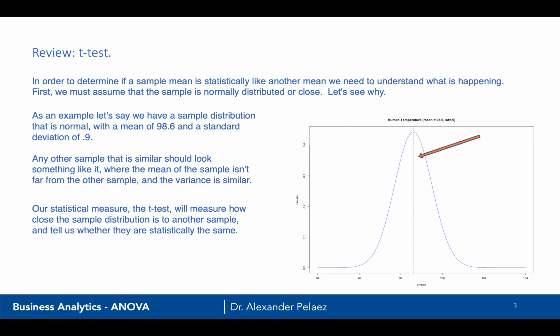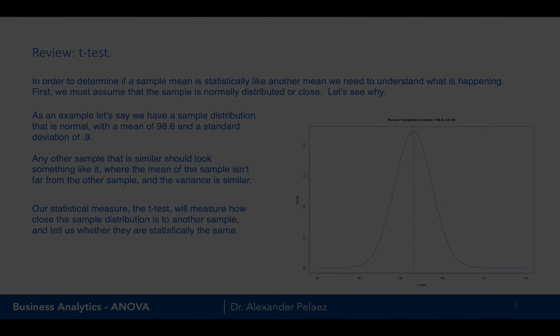If 2 groups are the same, then I should be able to take another plot that looks like this, and they should overlay with each other. Now, they won't be perfectly overlaid on each other. They might be shifted a little bit to the left or to the right, but statistically, we're going to determine if the means could statistically be within each other's boundary. Remember, we call that a confidence interval. And the statistical measure, the t-test, is actually going to tell us the probability that the means are the same.